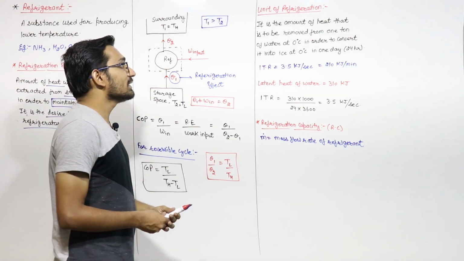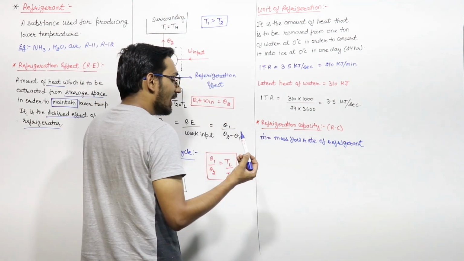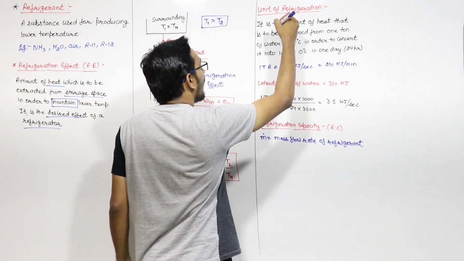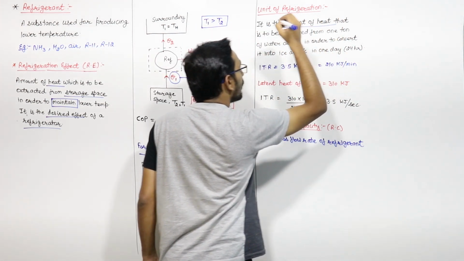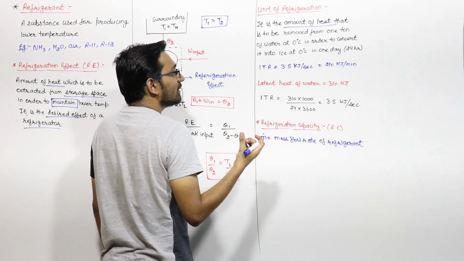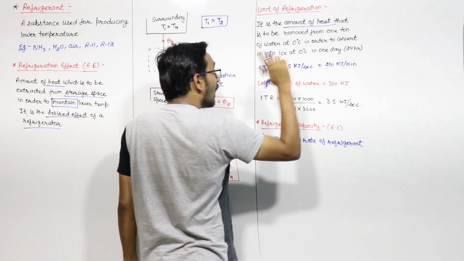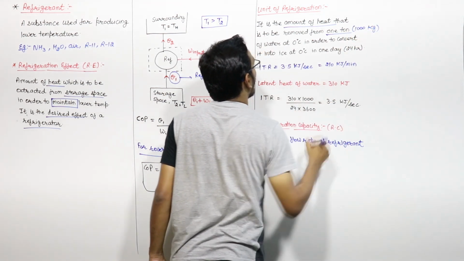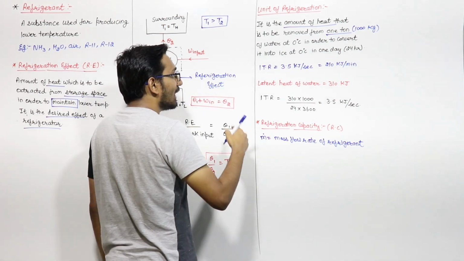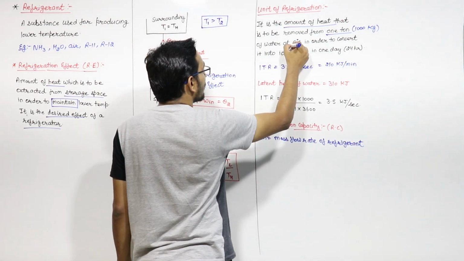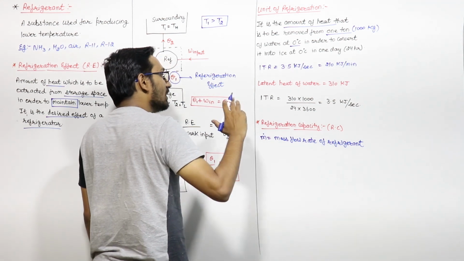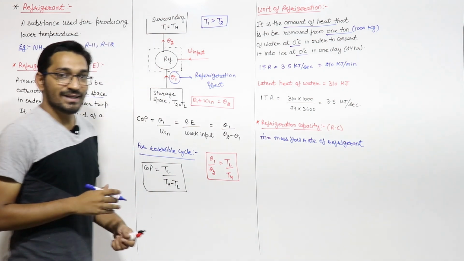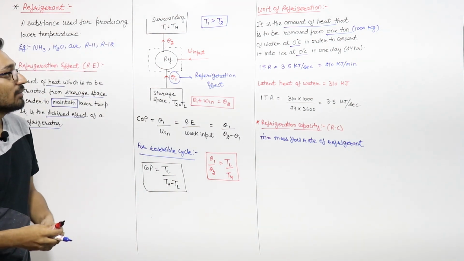The unit of refrigeration is ton of refrigeration, and it is defined as the amount of heat that is to be removed from 1 ton, that is 1000 kg, of water at 0 degrees Celsius in order to convert it into ice which is also at 0 degrees Celsius in 1 day.